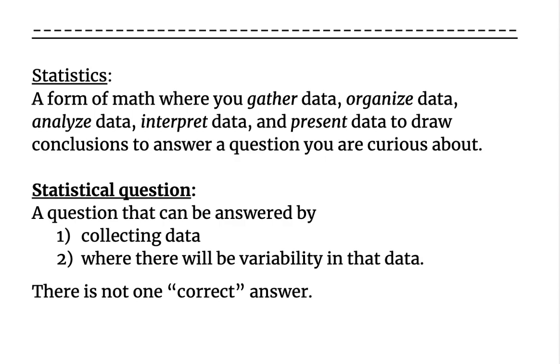So not only do you need to collect data from different people or different places, but there has to be variability, some change in the answers. Because if everybody's saying the same thing, then that means there's one correct answer. So statistical questions don't have one correct answer. There's a whole bunch of different answers that could make sense. Make sure you copy this down, and I'm going to give you some examples.